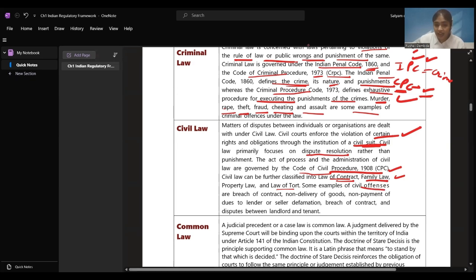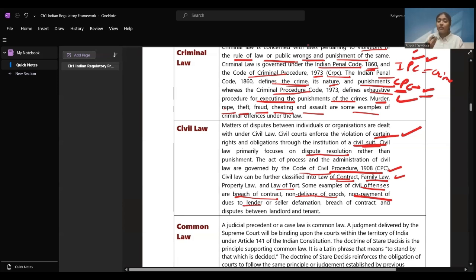Breach of contract, as I told you, there was an agreement or contract made between two people. One of them did not fulfill the contract, there was breach of contract. It is going to be dealt under civil law. Non-delivery of goods, as I told you, there were goods sold for 5,000, but this person did not deliver the goods. He got the payment, but he did not deliver the goods. That is also covered under civil law. Non-payment of dues to lender or seller, defamation.